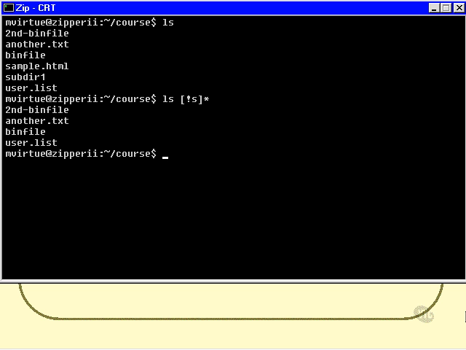For example, at some stage we're going to learn about the text editor called Vi, and all these wildcard characters will be used when we start Vi on the shell command line. We can start it using wildcard characters. We might, for example, say vi space star.txt if we want to edit all the .txt files in the current directory. That's just an example. I just don't want you to think that these wildcard characters are just somehow tied to ls and ls only.